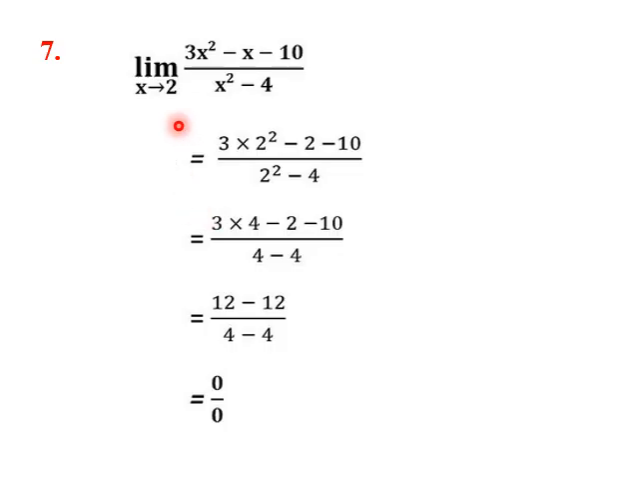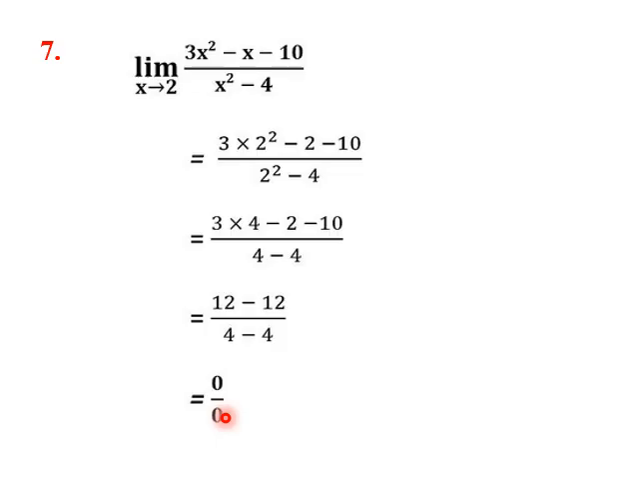Let us solve another problem. Limit x tending towards 2, 3x square minus x minus 10 by x square minus 4. So the first step is to put x equal to 2 in these expressions. Let us put 3 into 2 square minus 2 minus 10, divided by 2 square minus 4. When we solve numerator and denominator, we get 0 by 0. So again it is coming in 0 by 0 form. So we haven't got the answer and we need to proceed further.